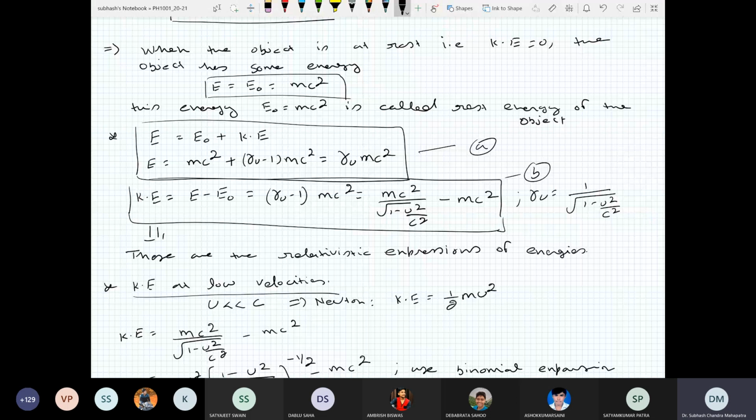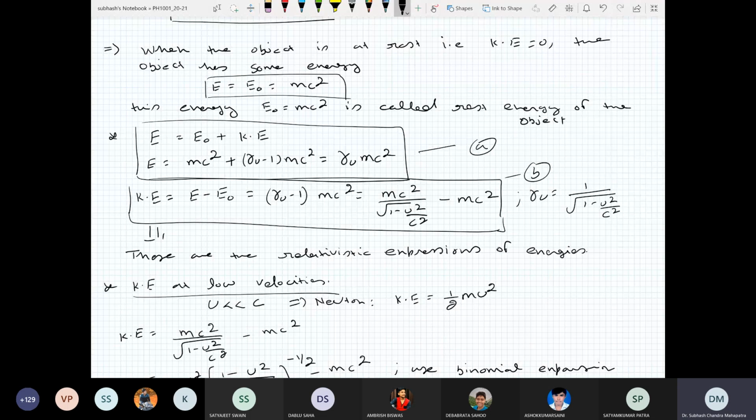But if I'm moving with some velocity, I will say now the energy of that object is 300 joule, 400 joule, or 50 joule, depending on my velocity. So it's not invariant because u, the velocity of the object, is appearing in the expression of energy.